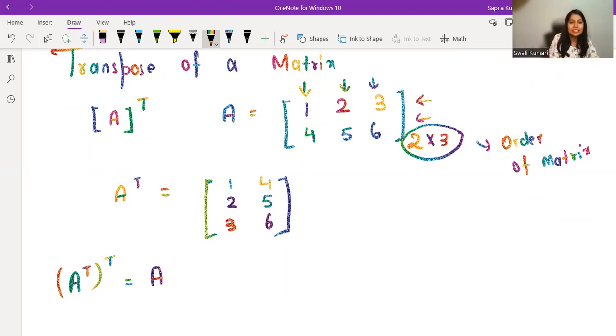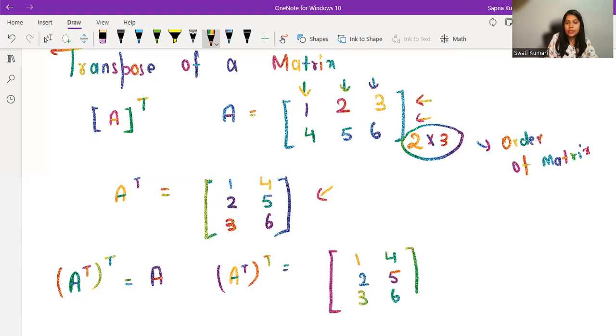For example, you can see that I got a transpose matrix here. Now I'm going to do the transpose of this transposed matrix. So what I'm going to do, A transpose raised to transpose. That means I'm writing the transpose matrix here, which is 1, 4, 2, 5, 3, 6. I have to do the transpose of this again. So what will this become? You know that the number of rows will become the number of columns, or you can say the number of columns will become the number of rows.